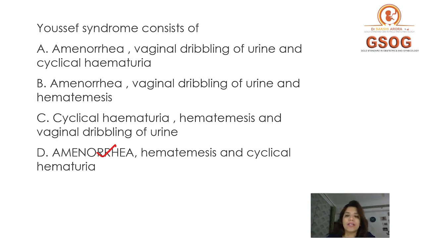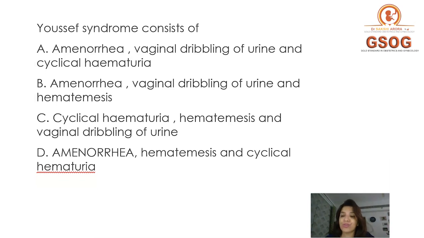Then question number 4. Youssef syndrome consists of. Now, Youssef syndrome, I told you, means that there is a vesico-uterine fistula, and because you have vesico-uterine fistula, it leads to cyclical hematuria. So you will get a triad of vesico-uterine fistula plus cyclical hematuria, plus you get amenorrhea in Youssef syndrome. Right?